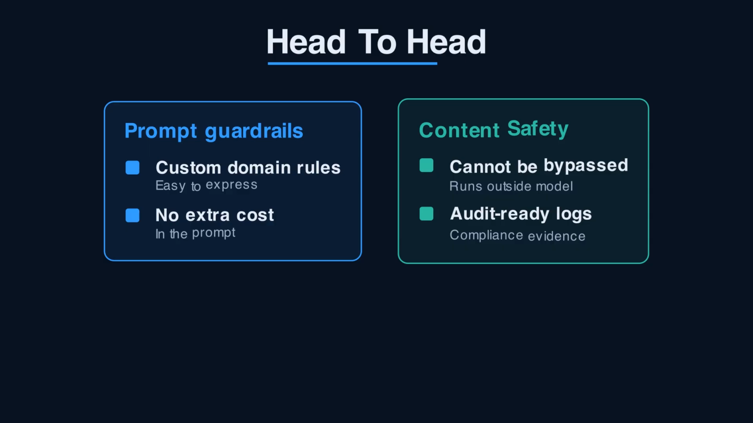So this isn't really a versus. The rule of thumb: use prompt guardrails to shape behavior, and use content safety as the hard filter that catches what the prompt misses or what a jailbreak slips through.